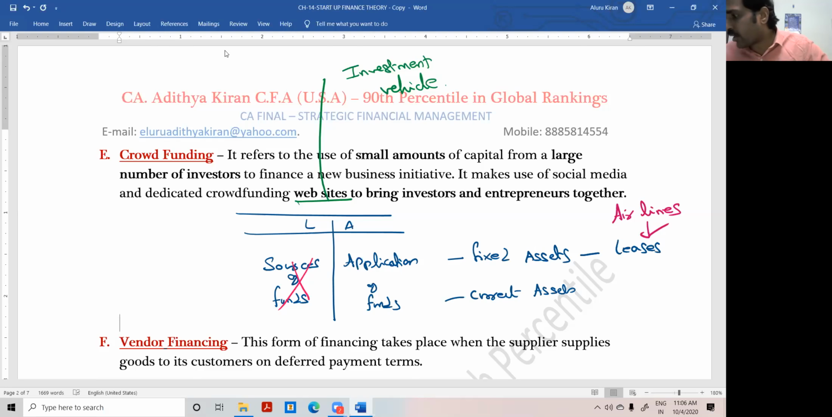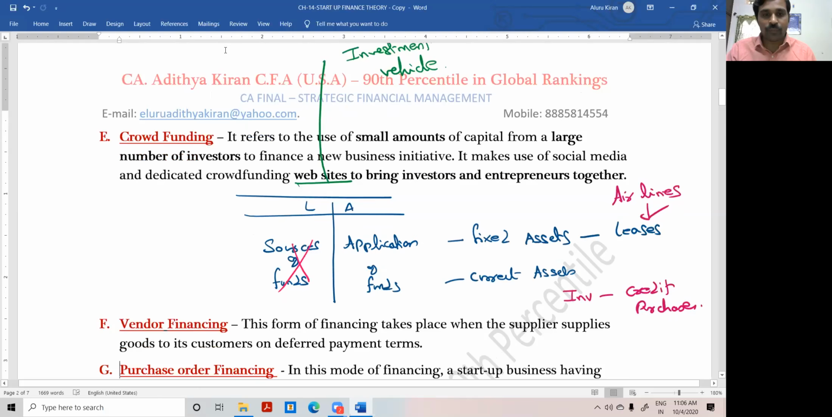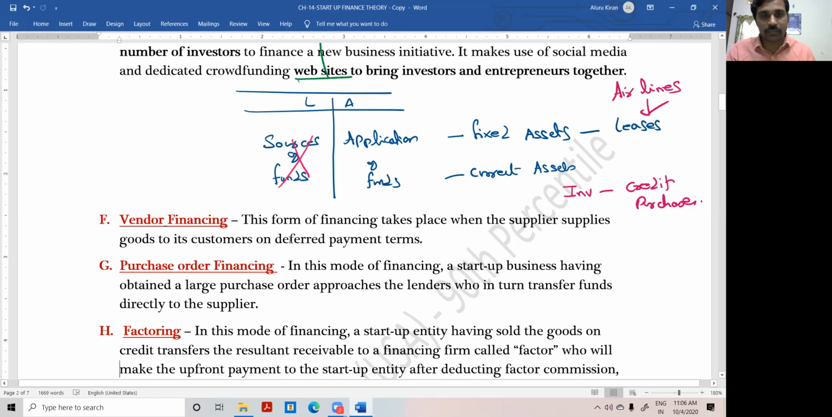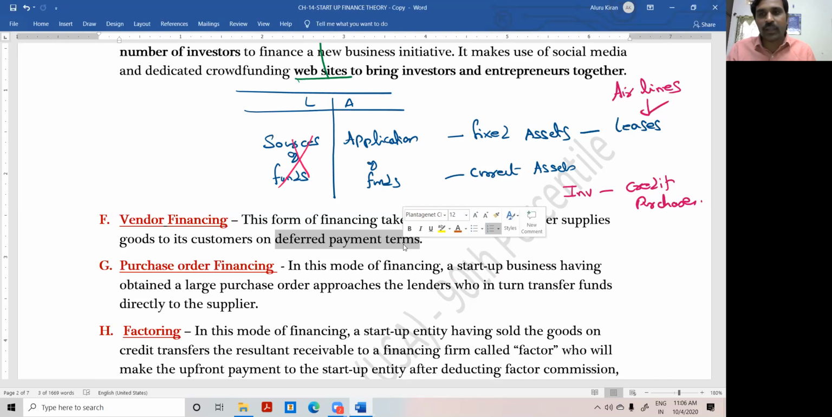In case of inventory, I can go for credit purchases, as simple as that. Credit purchase is called vendor financing. This is called vendor financing. Deferred payment terms. Am I correct or not? In case of leases, I am not paying the entire cost of the asset at a stretch. I am paying in installments. Even in credit purchase, I am not paying upfront cash. I am paying later. Deferred payment means payment is delayed. That is called vendor financing.